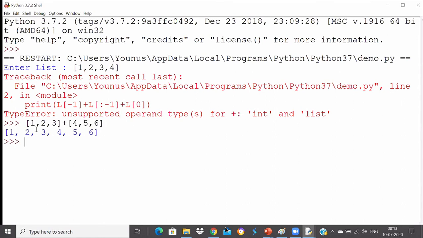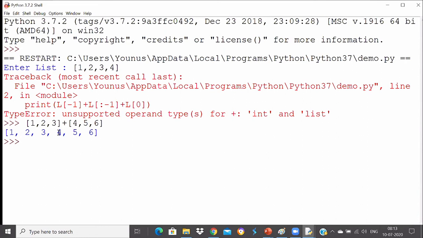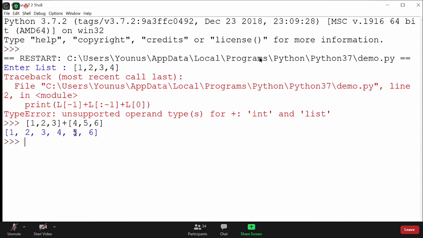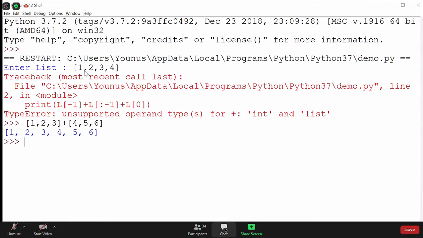It's perfectly okay, guys. No, but the problem is actually you're taking it as a string, guys. That is a string actually.